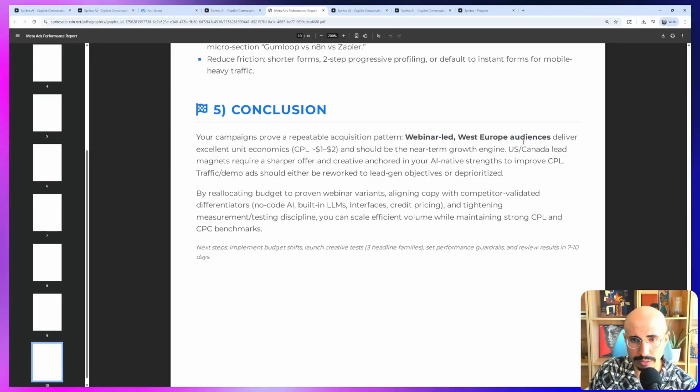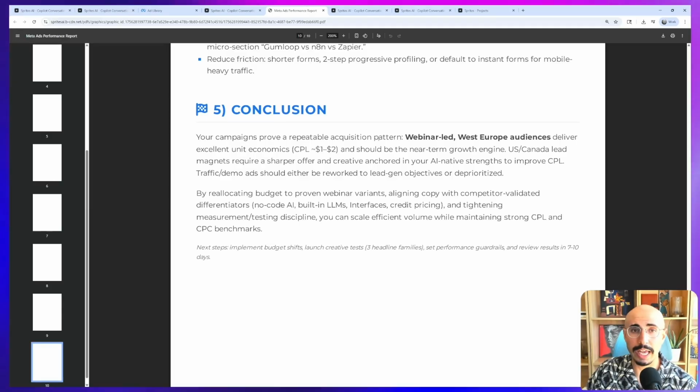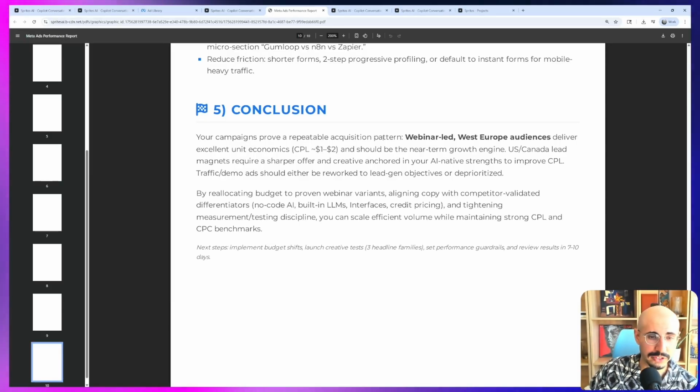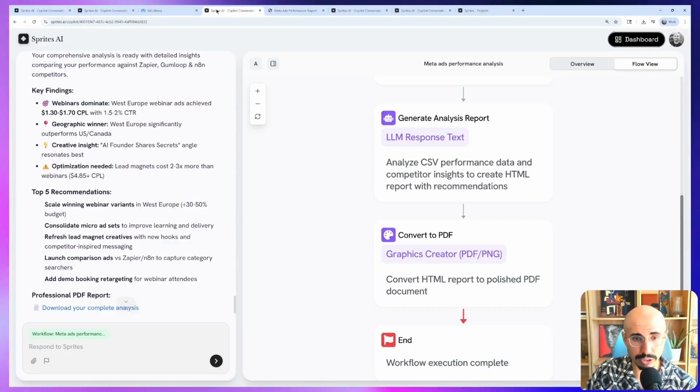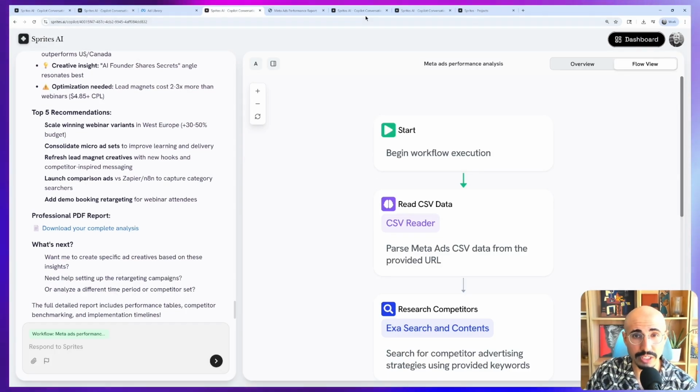So it's telling us to double down on webinars in Western Europe, and the unit economics meet benchmarks. And yeah, so I'm going to go ahead and do that. I'm going to double down on webinars in Western Europe. That checks out. Thank you, Sprites. Thank you for achieving something that would have taken me hours of messing around with my data in Excel and G Sheet, and to even know what to look for. Cool.